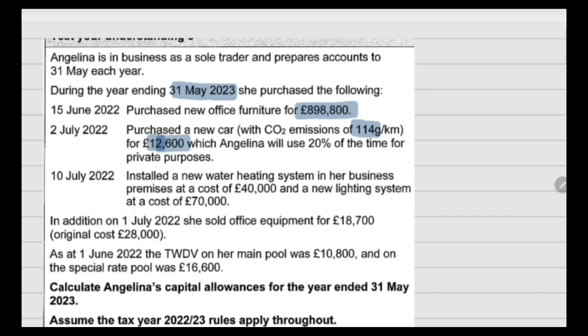Install a new water heating system in her business premises at a cost of 40,000 and a new lighting system at a cost of 70,000. Remember, water heating system and lighting system are special rate pool expenditures. So they will be recorded in the special rate pool, and annual investment allowance is provided on this in priority. In addition, on 1st July 2022, she sold office equipment for 18,700. Original cost was 28,000. At 1st June 2022, the total written down value on her main pool was 10,800 and on the special rate pool it is 16,600.